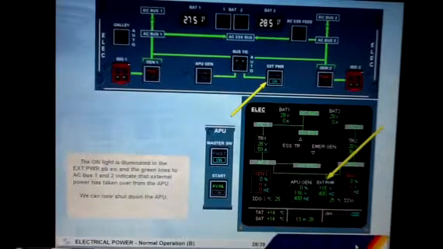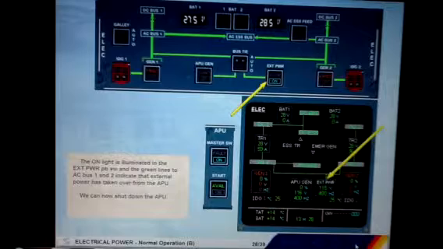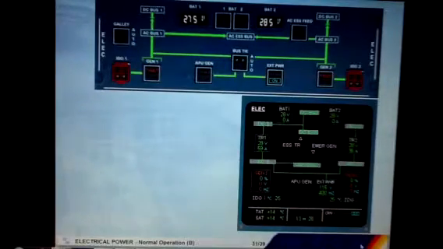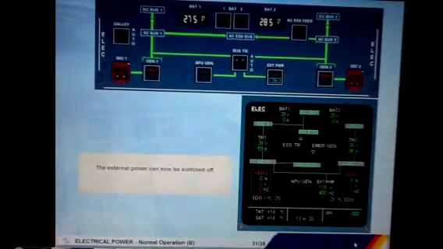We can now shut down the APU. Shut down the APU. The external power can now be switched off. Switch the external power off.